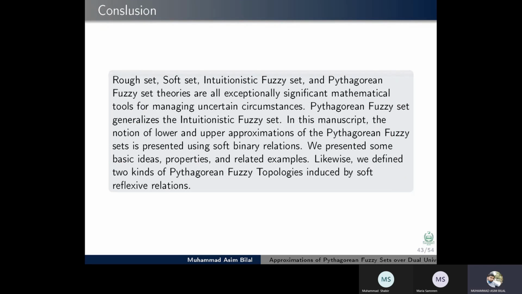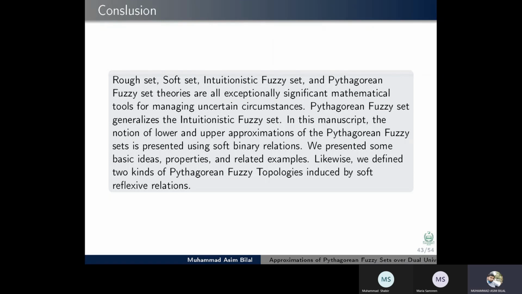Conclusion: rough set, soft set, intuitionistic fuzzy set, and Pythagorean fuzzy set are all exceptionally significant mathematical tools for managing uncertain circumstances. PFS generalizes the intuitionistic fuzzy set. In this manuscript, the notion of approximation of Pythagorean fuzzy sets is presented using soft binary relations.